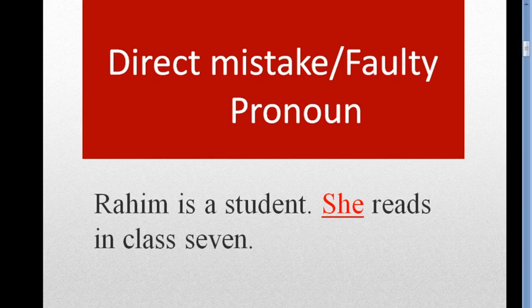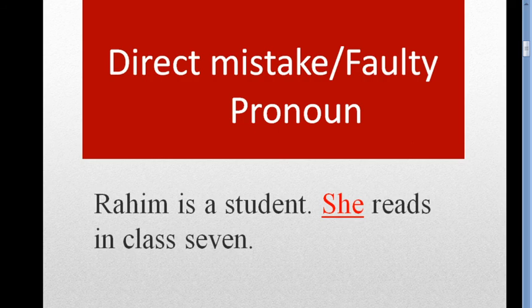Direct mistake or faulty pronoun, you know it very well because I have shown you this in my previous lecture on this topic. This is the same example I showed you in the previous lecture, but again I am showing you. The example is: Rohim is a student. She reads in class 7.